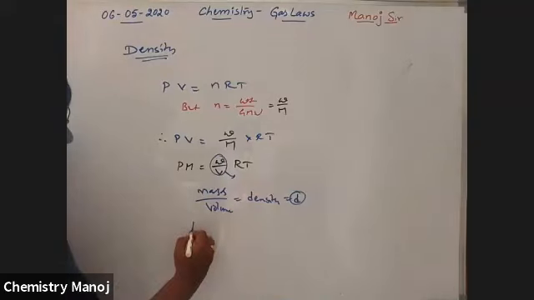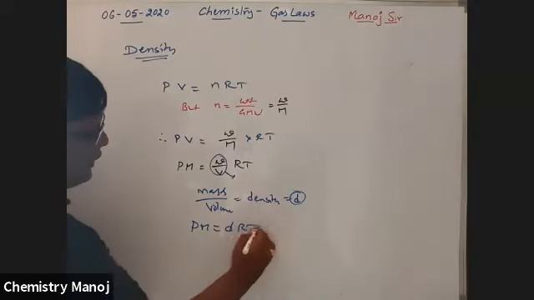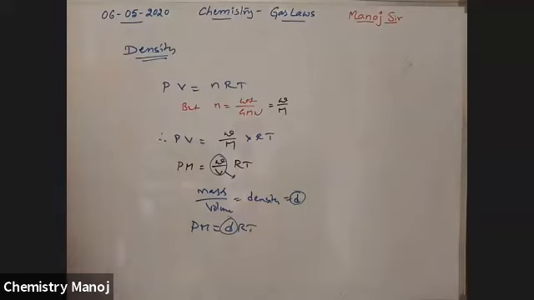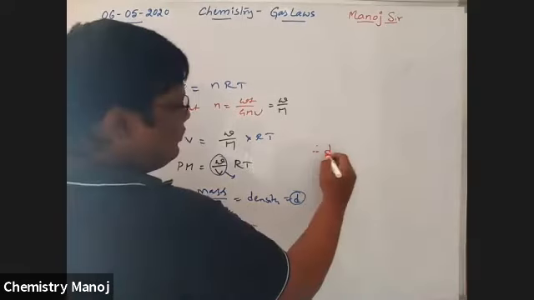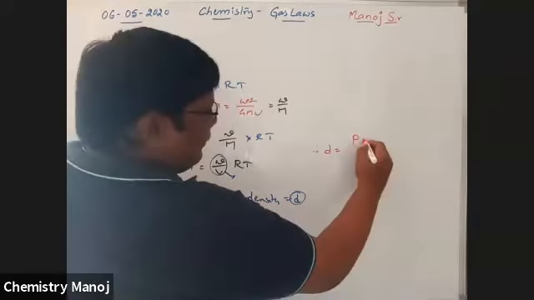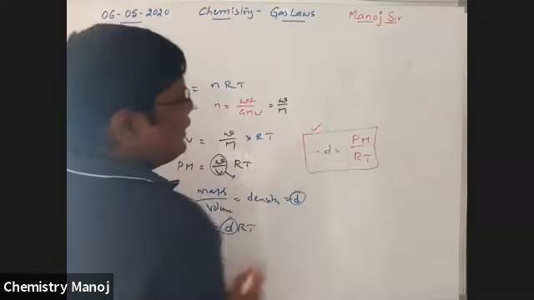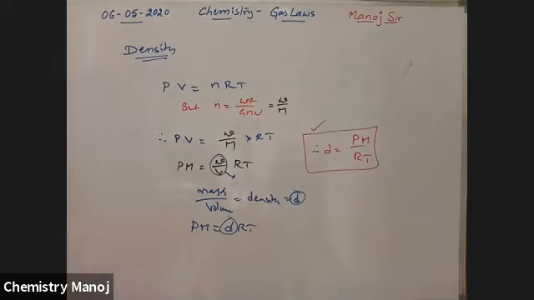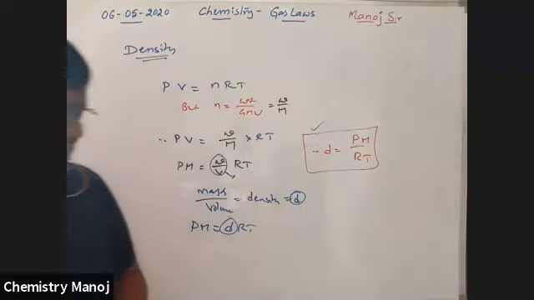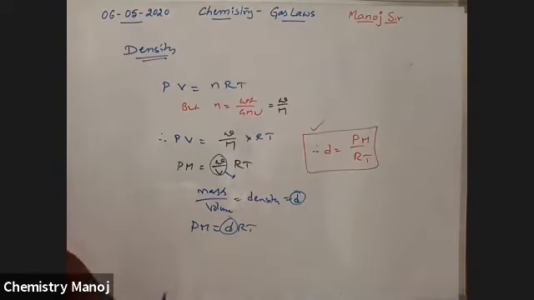Replace that. Therefore, PM is equal to dRT. Now I want to calculate density, therefore d is equal to PM by RT. It is another formula to calculate the density of the gas. Density is equal to PM by RT.